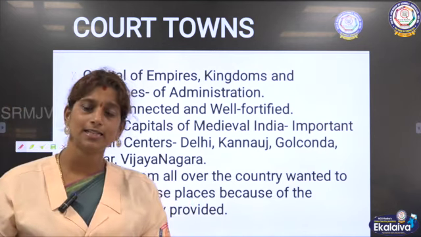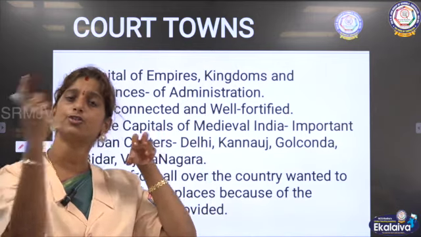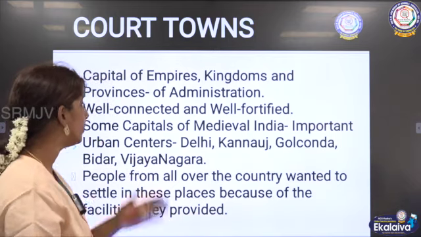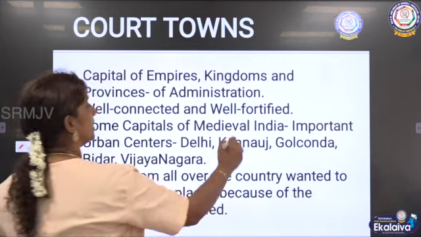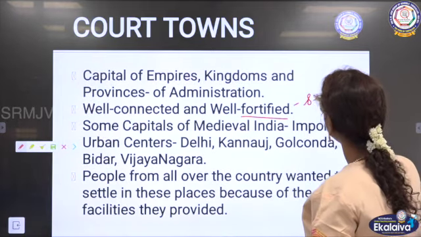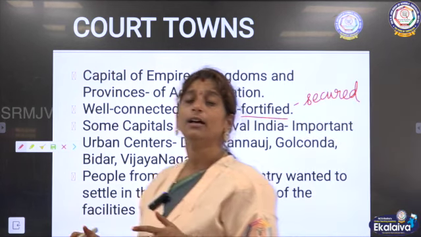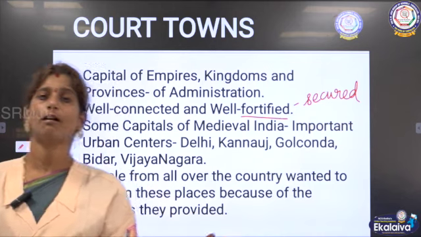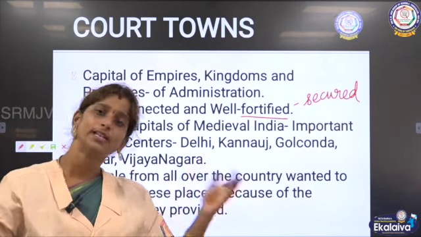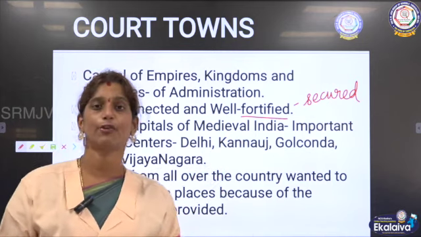Even in the Delhi Sultanate, we have seen that Delhi was located as the capital first, and it was connected to all the places where the Delhi Sultanate was spread over. So it is well connected and it is well fortified. Fortified means secured. It was fully secured, like full of soldiers around the building. Maybe if a king is in a palace, it is fully safeguarded by men, right? So that is what is called fortified.